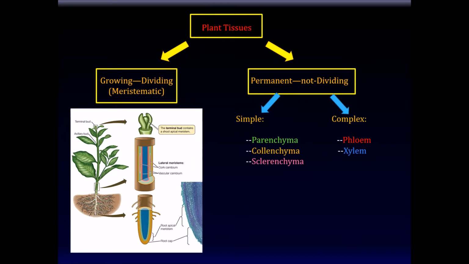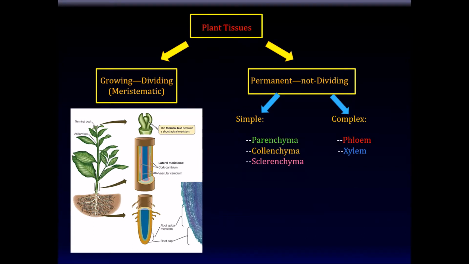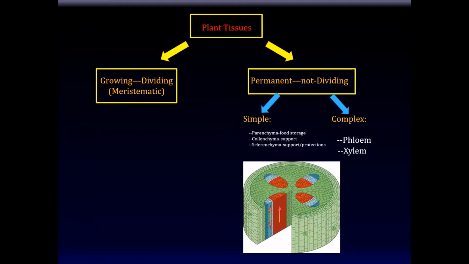Now, this doesn't mean that the parenchymal and the collenchymal cells cannot divide. But once they're formed, they typically don't divide. And also, as you will see, the complex permanent tissue, the phloem and the xylem, once they are formed, they don't divide. But as the plant grows, new phloem and xylem necessarily must be formed. Now, as we've studied before, complex permanent tissue are the components of the vascular system. The xylem that takes water and minerals from the ground to different parts of the plant, and the phloem that takes sugars, etc., to different parts of the plant.